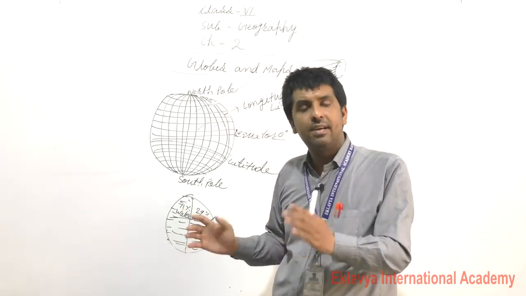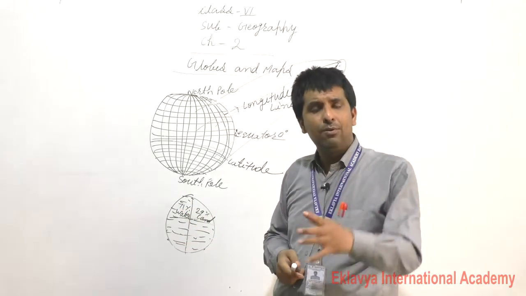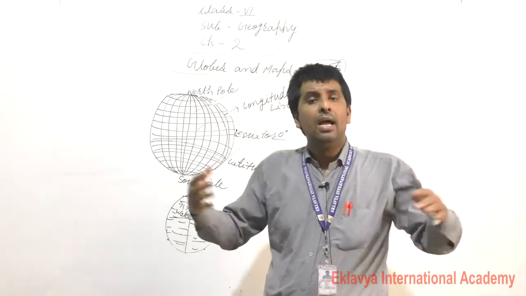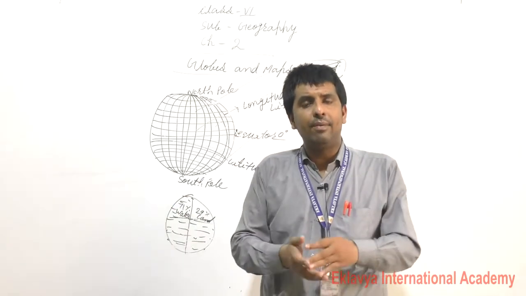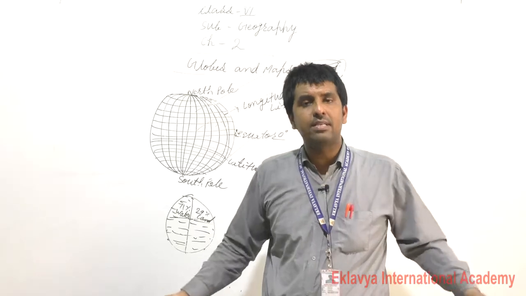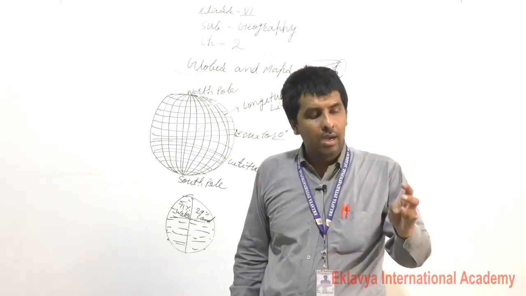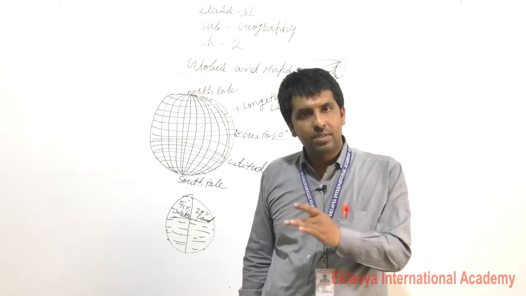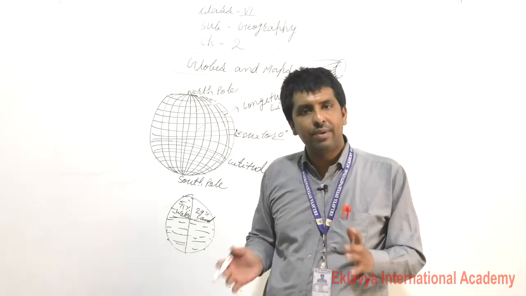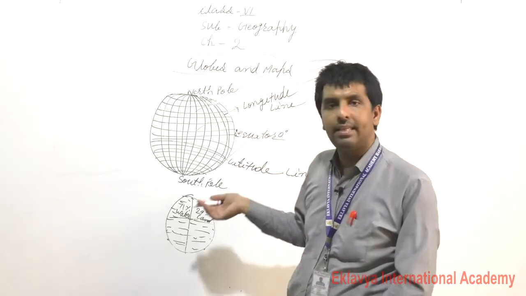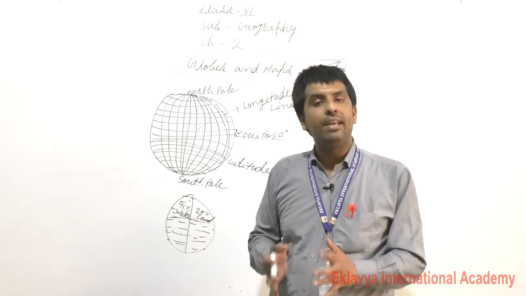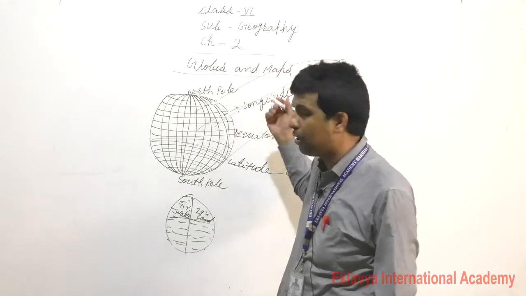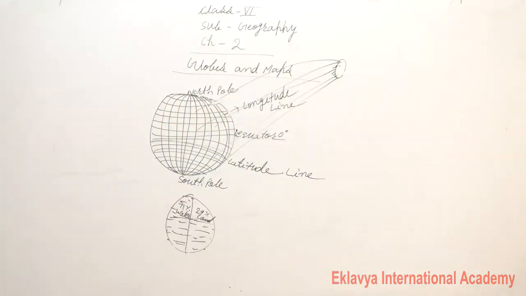Then like this, the earth is a planet, and you know very well that there are 8 planets in the solar system. Earth is a planet where life is possible, because here water, natural gas and natural resources are available. That's why we can say that the earth is very, very useful for us. Thank you. In the next video we will discuss maps. Thank you so much.